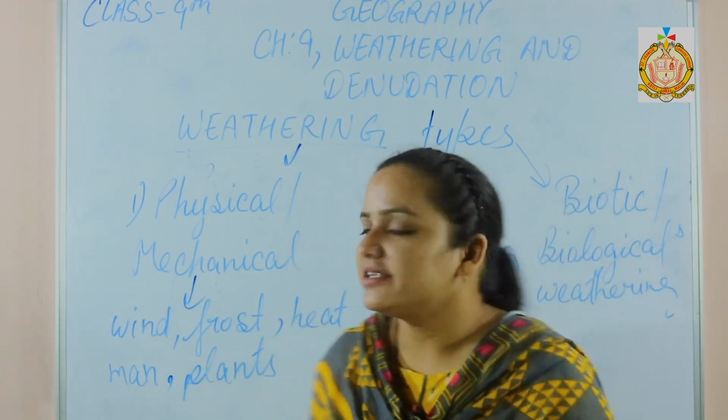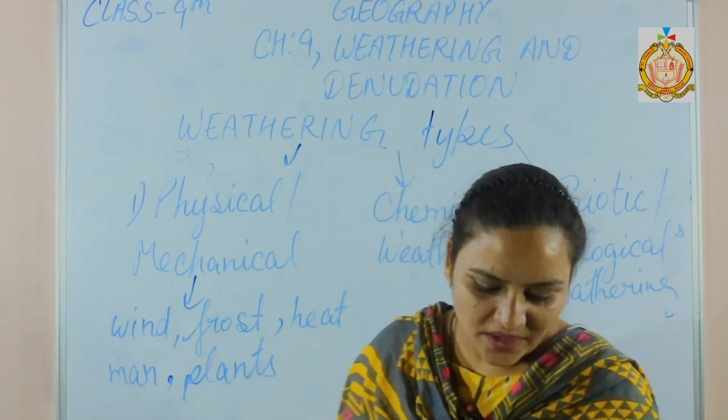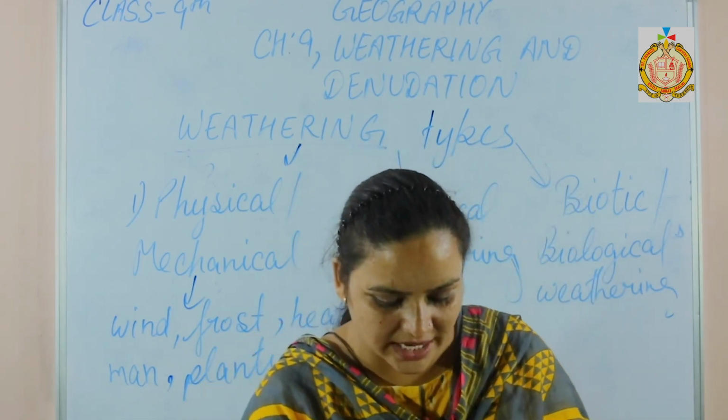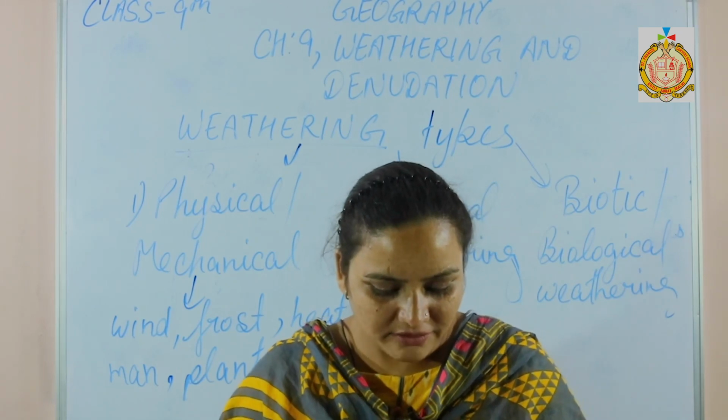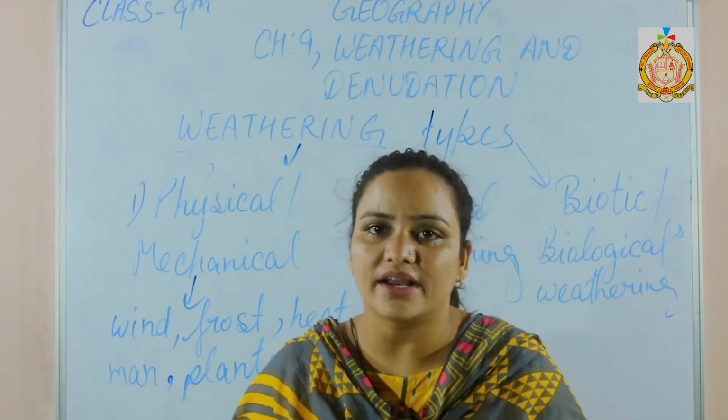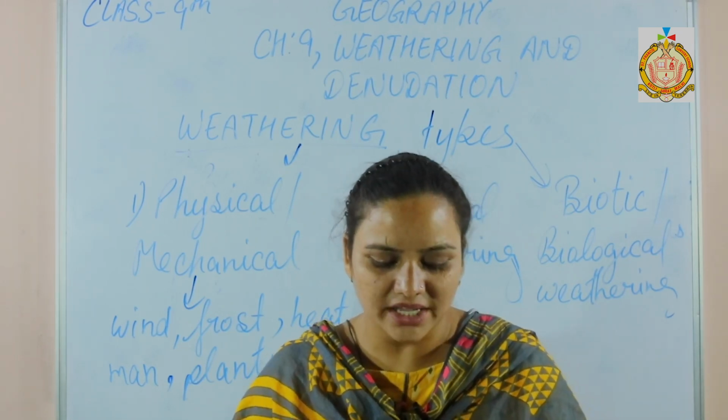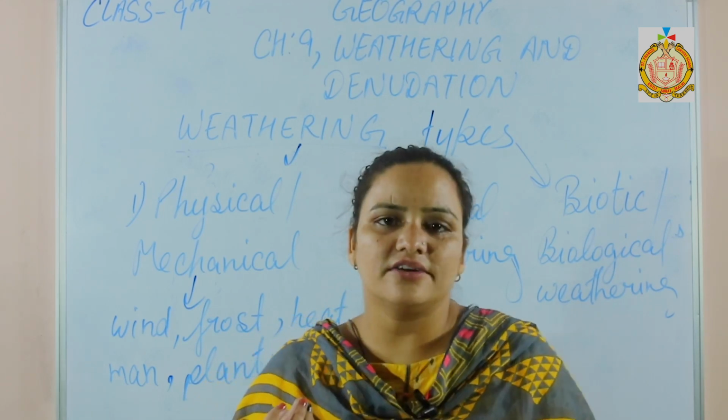Now the next is chemical weathering. It is the decomposition of rocks, and it involves breaking down of rocks by altering or dissolving the rocks due to chemical reactions.